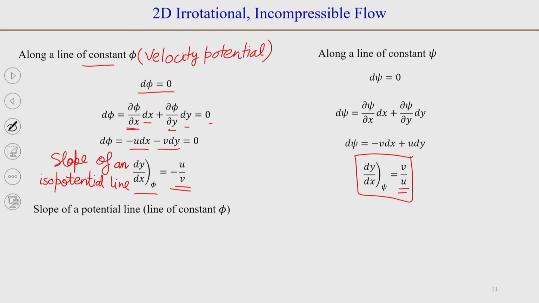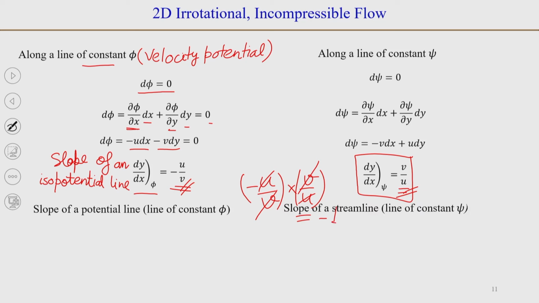And if you look at these two, the slopes m1 and m2 of these two lines, when you multiply minus u by v into v by u, v and v cancel out, u and u cancel out, and what you get is equal to minus 1. So, m1 into m2 is equal to minus 1, and those are orthogonal to each other. So, line of constant stream function and constant velocity potential, they are orthogonal to each other.